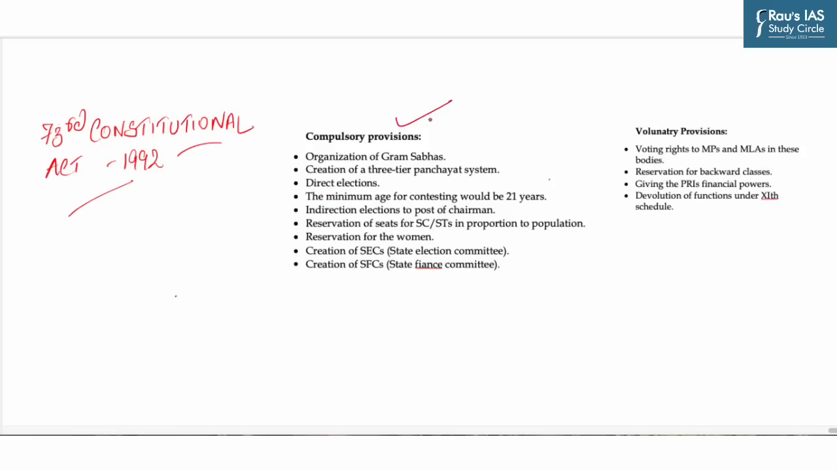Now, this act has two parts. First one is compulsory provisions. These must be added to state law, which includes the creation of the new Panchayati Raj systems, like organization of Gram Sabha, creation of a three-tier Panchayat system, direct elections. Minimum age for contesting would be 21 years. Indirect election to the post of chairman, reservation of seats, reservation for women, creation of the state election commission, creation of the state finance commission.